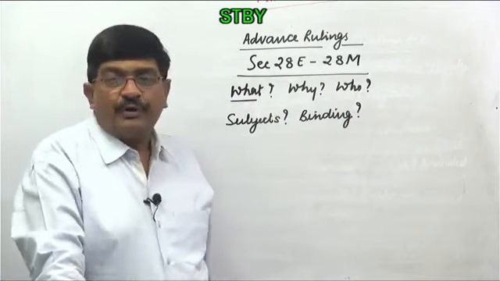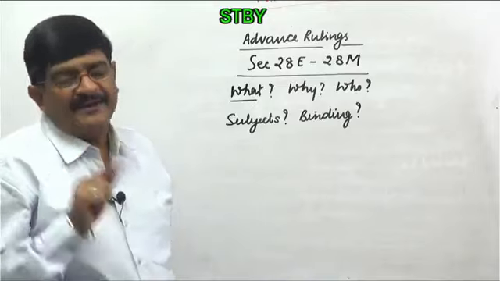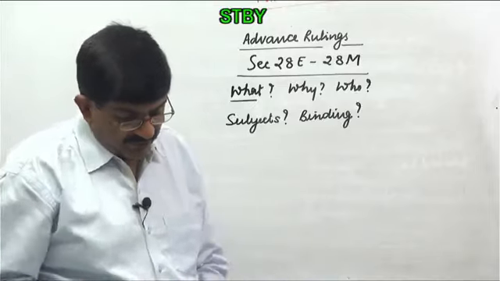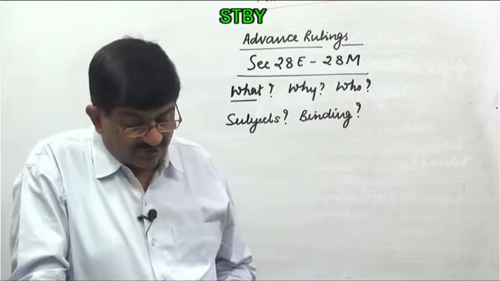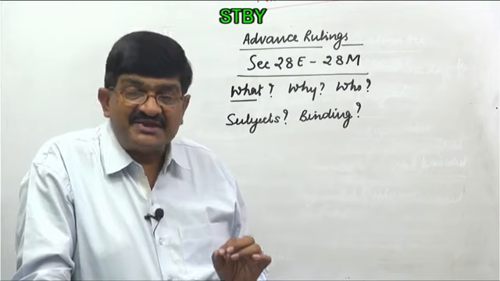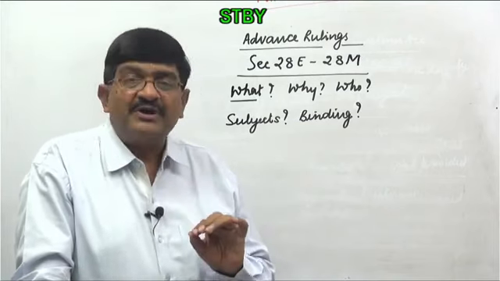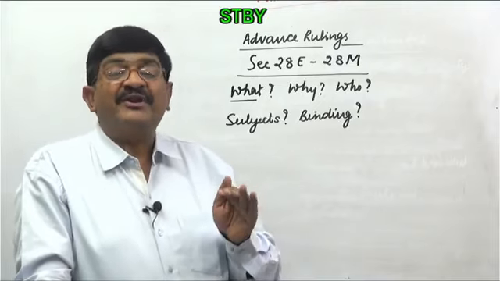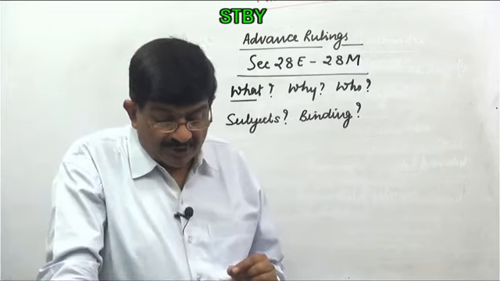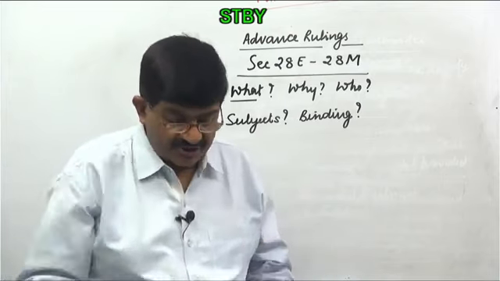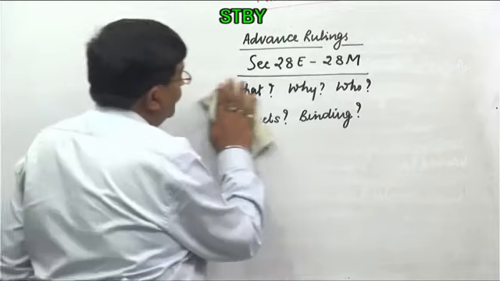So first of all, what is the meaning of advance ruling? If you look in the definition section 28E, this says advance ruling means a written decision. I have a different opinion. This is not a decision. This is again an opinion expressed which is binding. Anyway, written decision on any of the questions referred to in section 28H. Let us see one by one what it says.